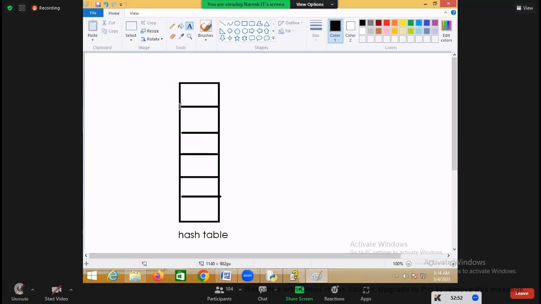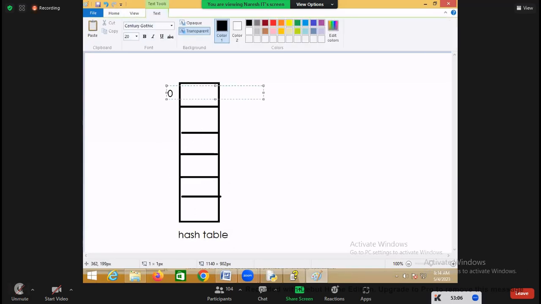Set uses a data structure called hashing. According to hashing, there is one hash table, and each location in the hash table is identified with one unique number called a key.